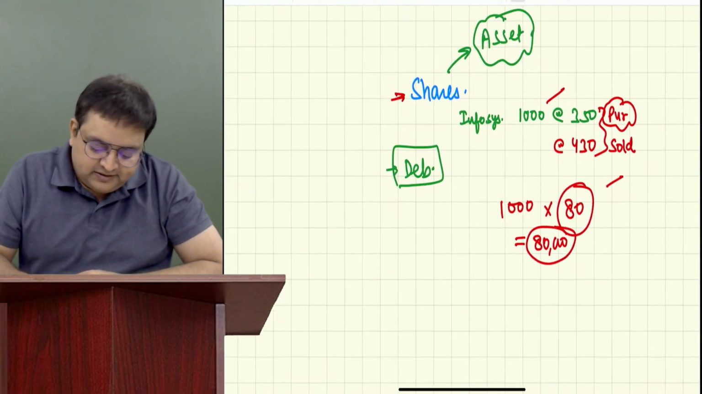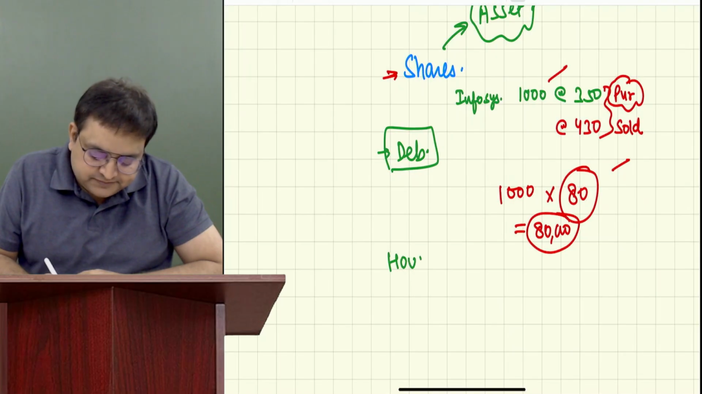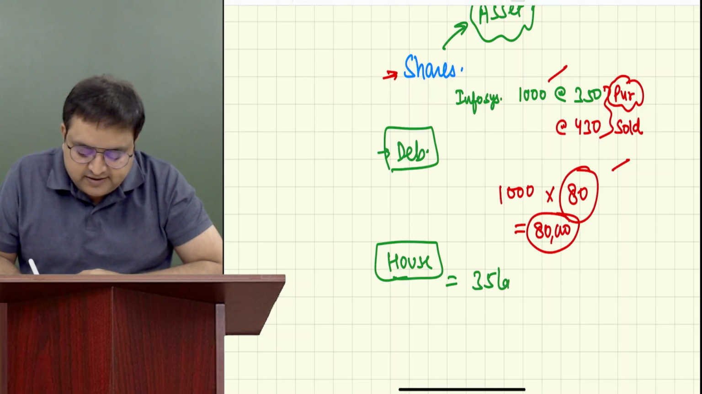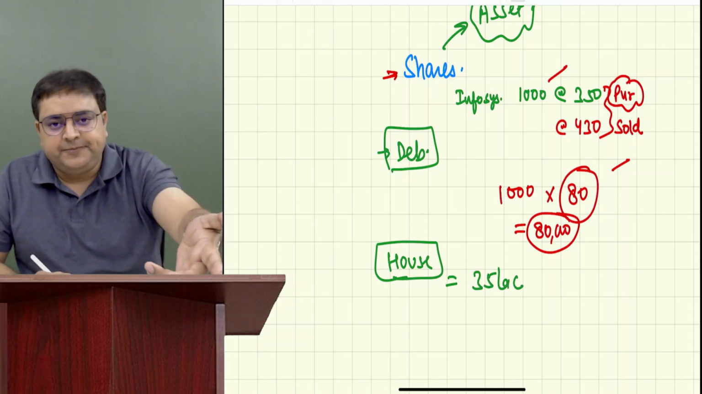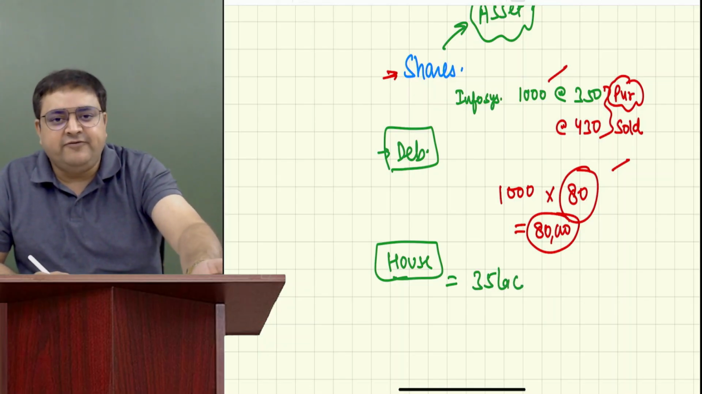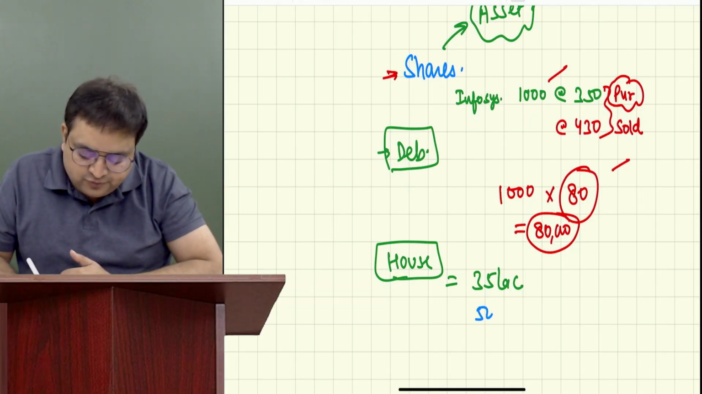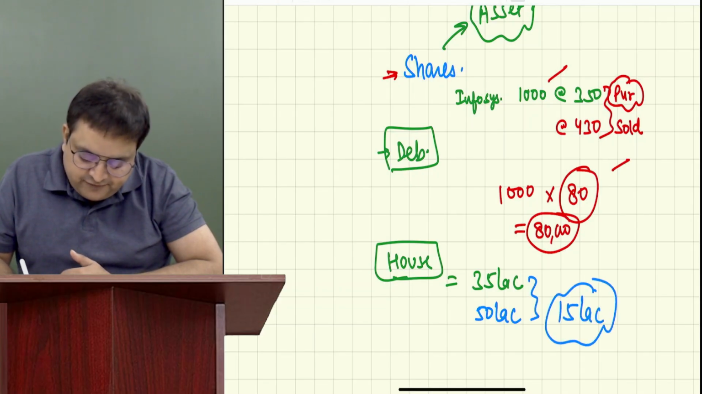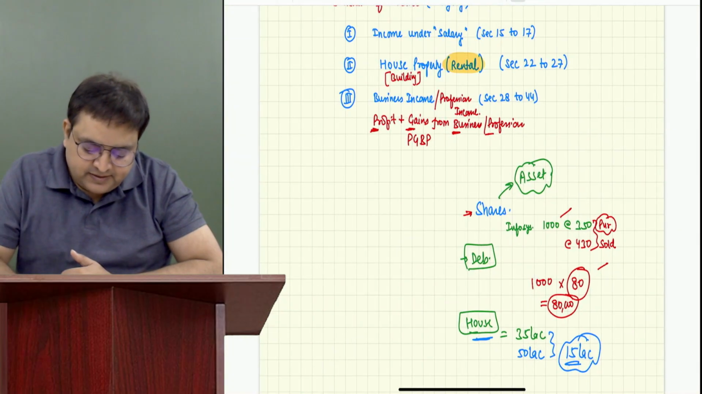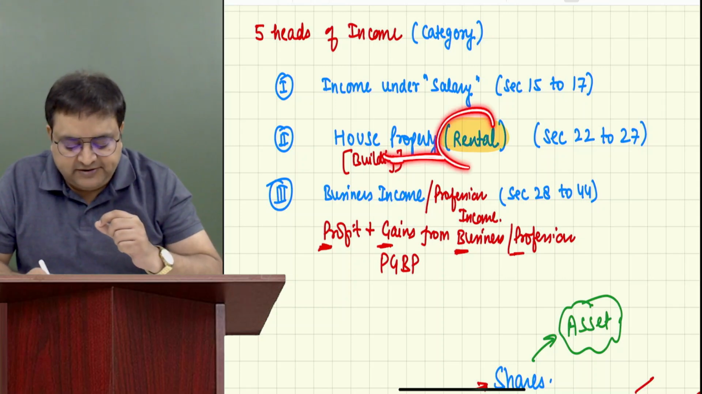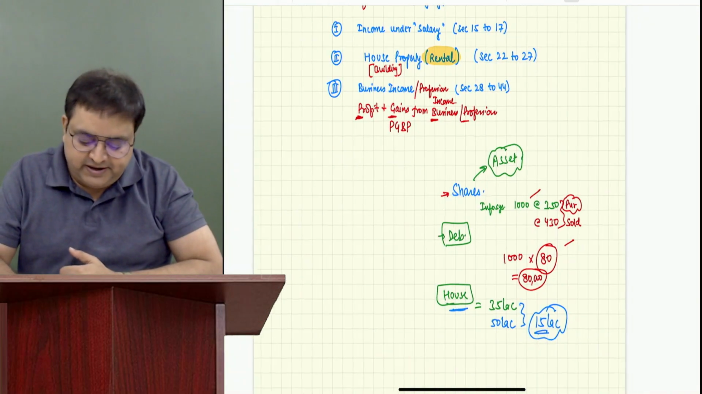Is it possible that she has purchased a house of 35 lakh rupees one or two years back? It got appreciated, and now she is selling. This year she sold it for 50 lakh. How much money has she made? 15 lakhs. Guys, what type of income is it? She sold a house. Capital gain. Is it a house property income? No. House property is what? Rental income. It's not rental. She has sold the house property.